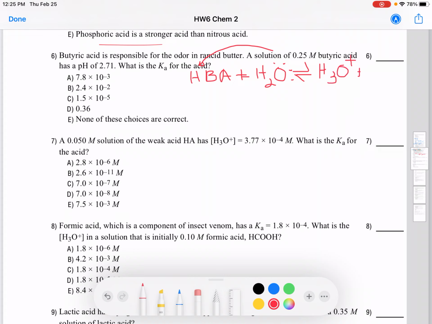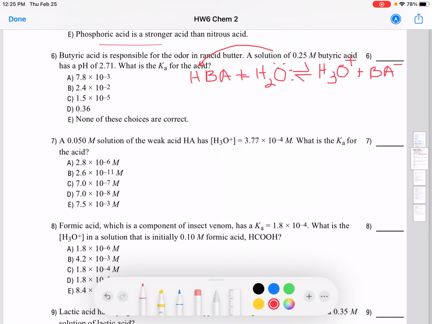So the BA, butyrate, not butyric acid, butyrate will become your anion BA minus. Okay, so that is how any weak acid will react in water. You always write down the hydronium ion and the anion of the acid, right?